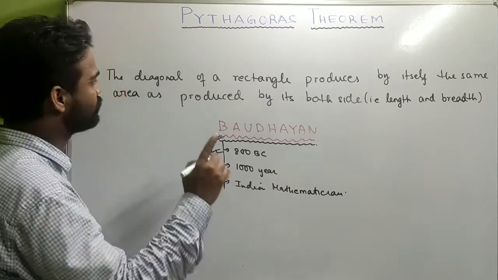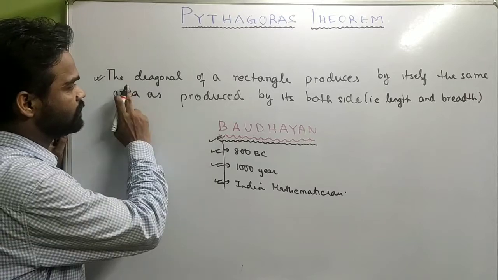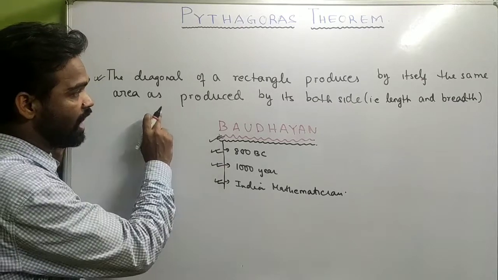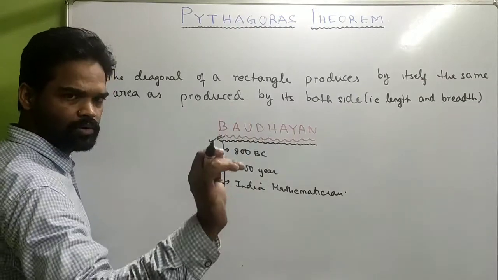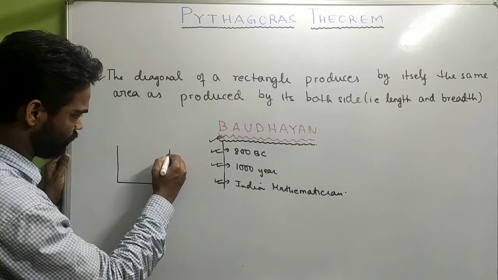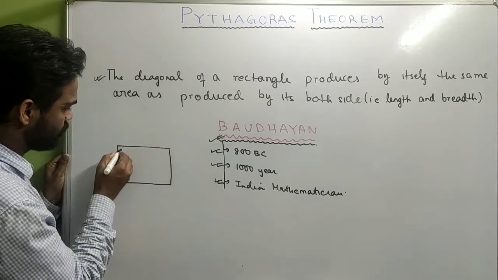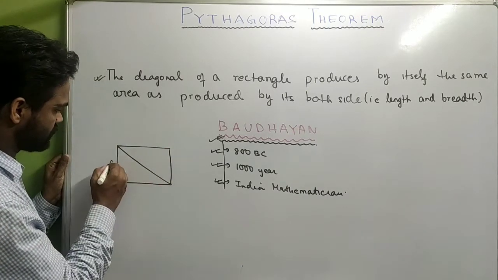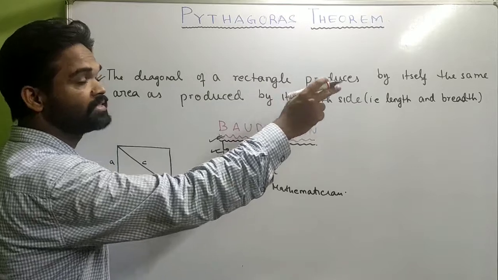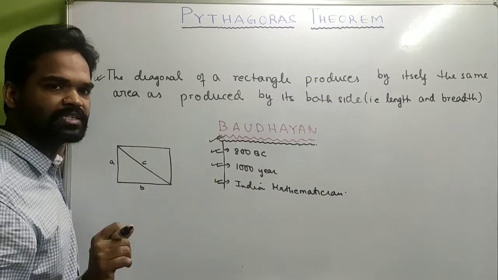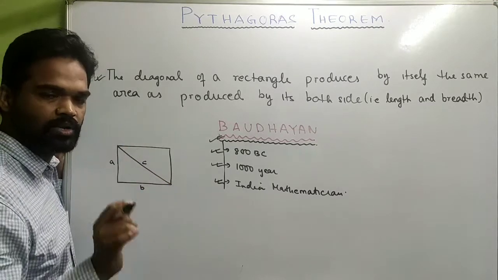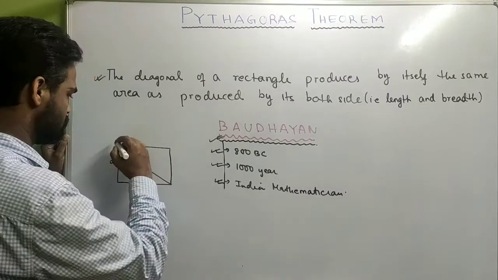Now he gave this. I'll just read it. The diagonal of a rectangle produces by itself the same area as produced by its both sides. Which means, if you can decode this, if you have a rectangle, suppose this is the diagonal, this side is A, this is B, and this is C. The diagonal of an area produces by itself, which means you are multiplying diagonal with itself. Which means if you multiply C with C, the size of the diagonal I've taken as C, you'll get the area of a square, isn't it?